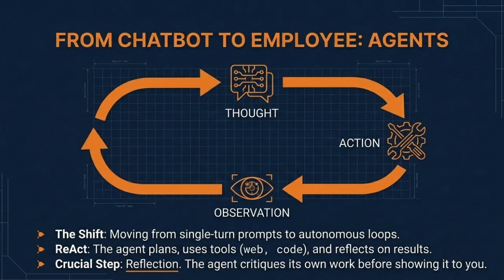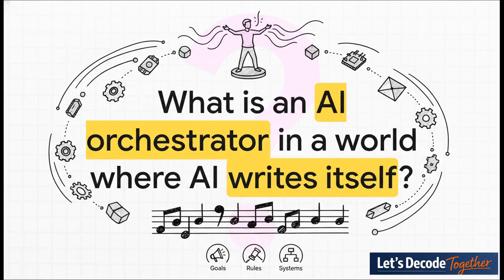And this leaves us with a final, really fascinating question to think about. The field is moving from prompt engineering to AI orchestration. And as these AI systems become more and more autonomous, as they begin to write their own instructions, our role completely changes. It becomes less about crafting the perfect sentence and much more about designing the goals, the rules, and the systems that these powerful tools operate within. So what does it truly mean to be an orchestrator in a world like that?